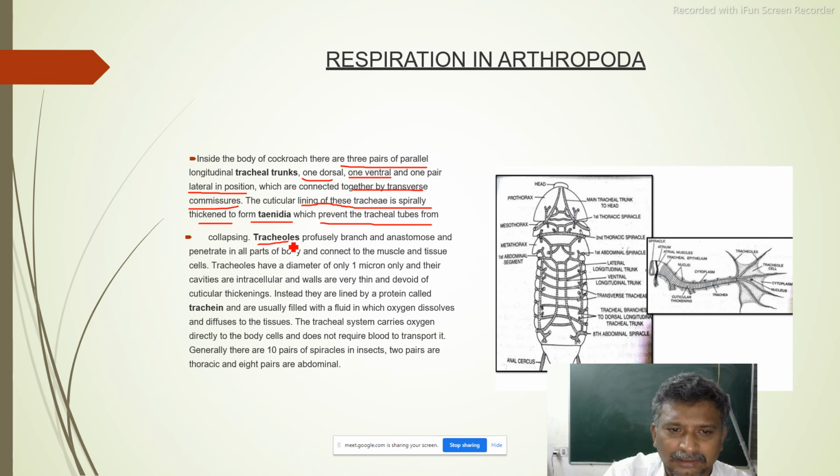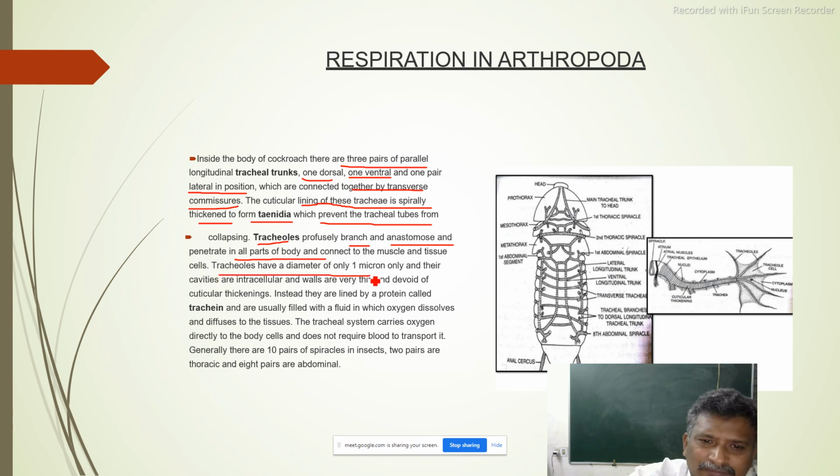So tracheoles profusely branch and anastomose and penetrate all parts of the body, connected to the muscles and tissue cells. All these tracheoles have a diameter of only 1 micron, and their cavities are intracellular and walls are very thin.